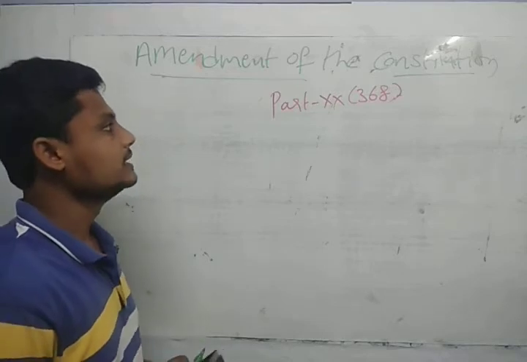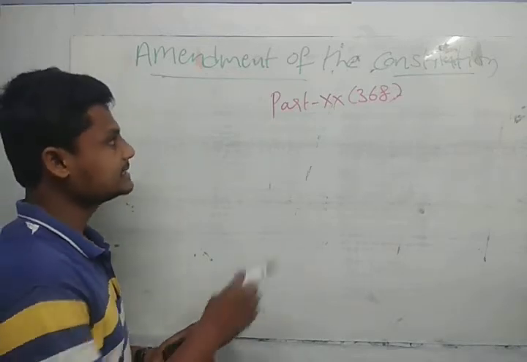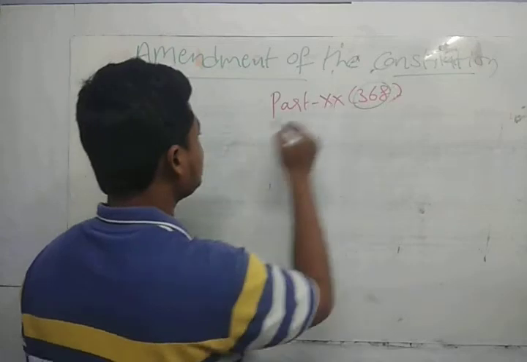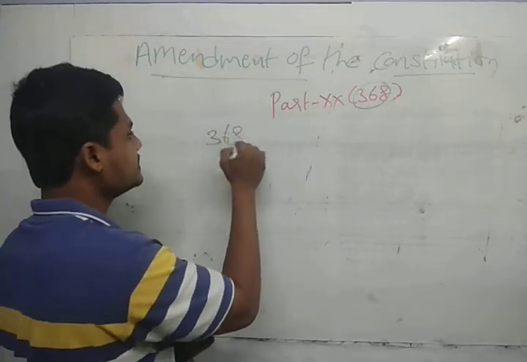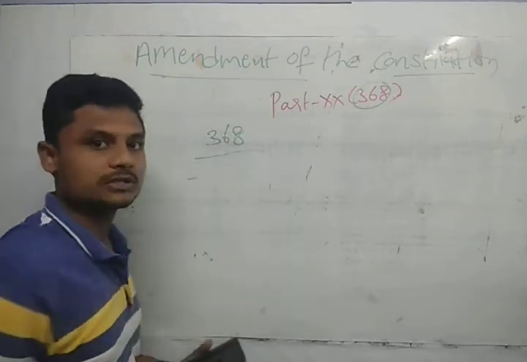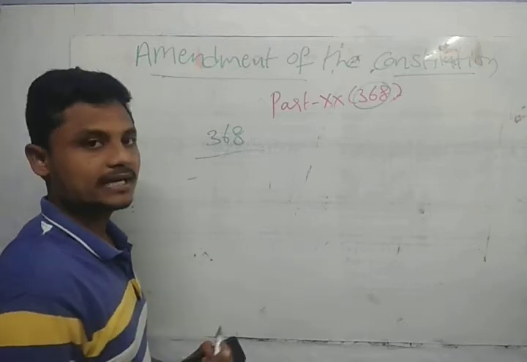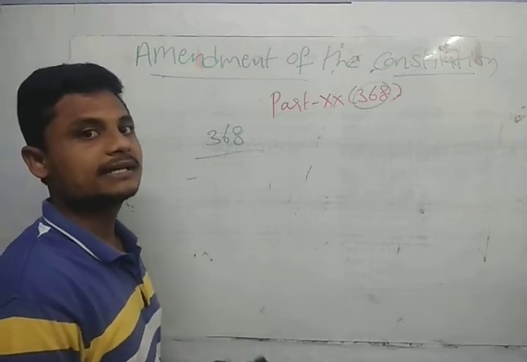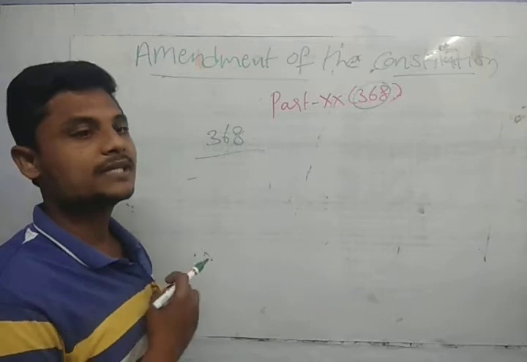In Article 368 the procedure of amending the Constitution is mentioned. In this article the Constitution says that it is the power of the Parliament to amend the Constitution.